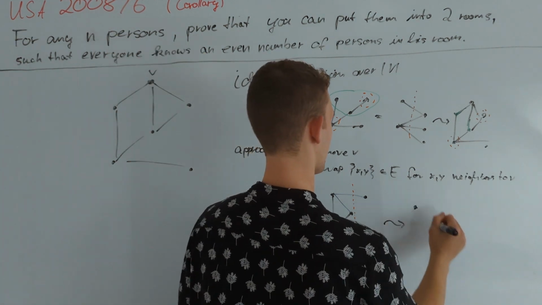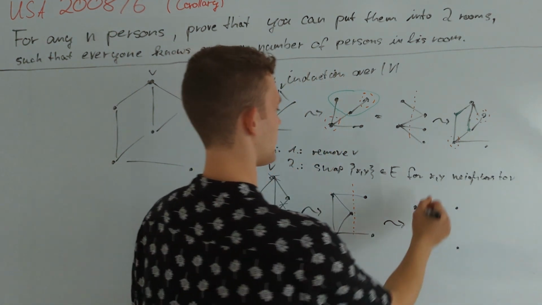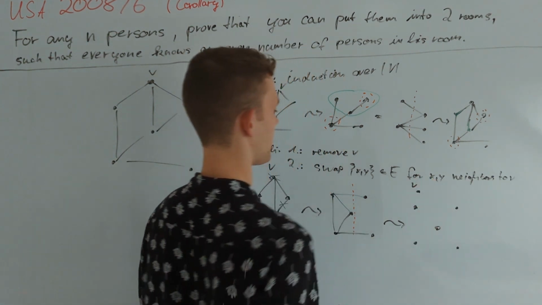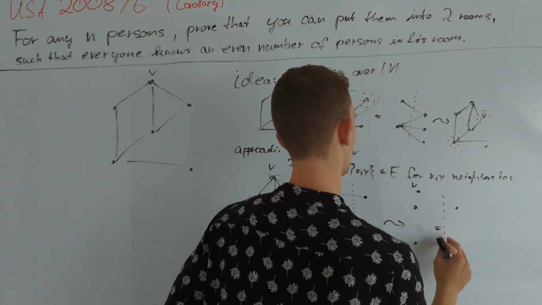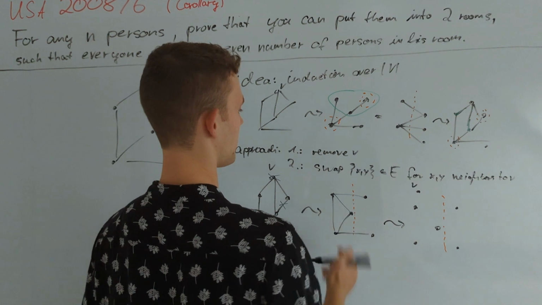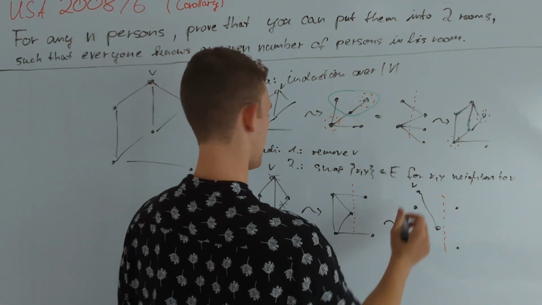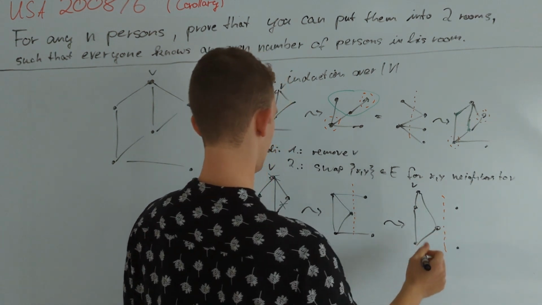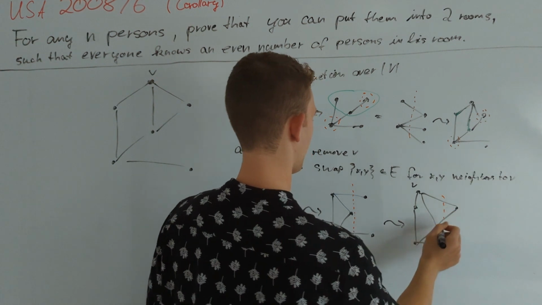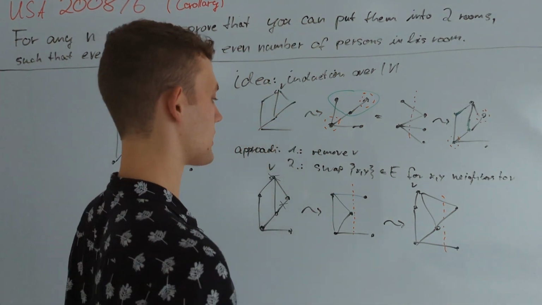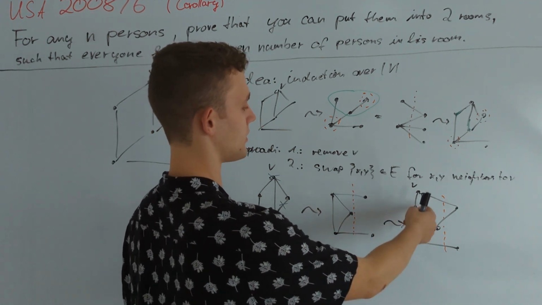So I'm going to redraw all of those vertices, and V is going to be on the left of this line that I will draw in right now. Of course, we are not dealing with our modified graph any longer, so we have to draw in the original edges and get that graph.